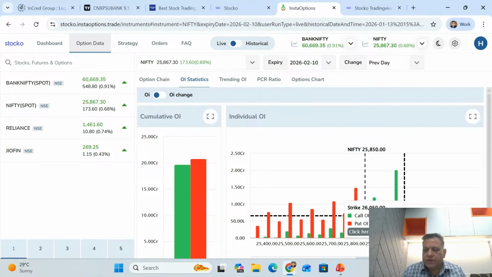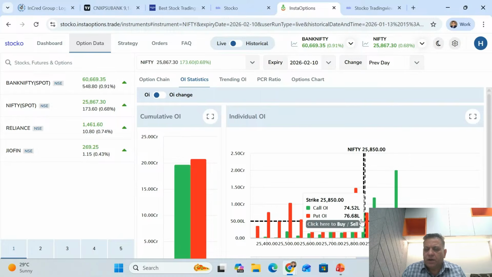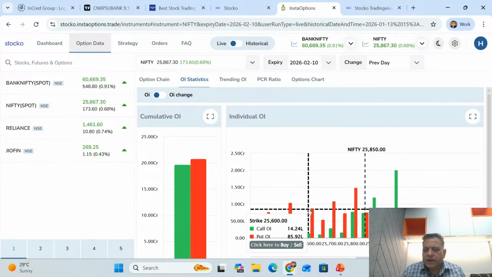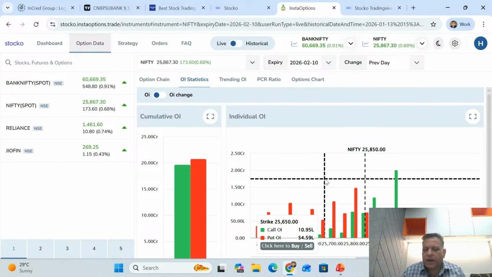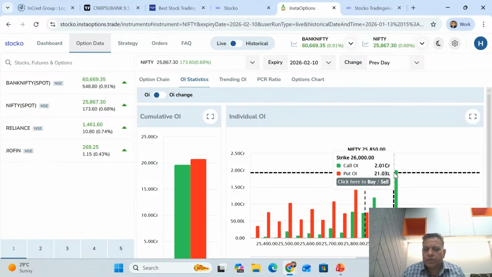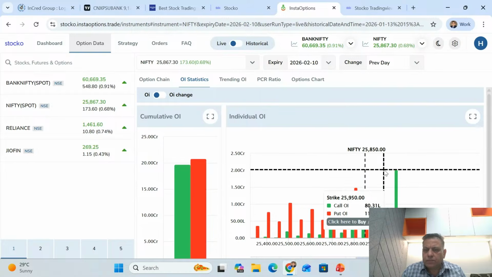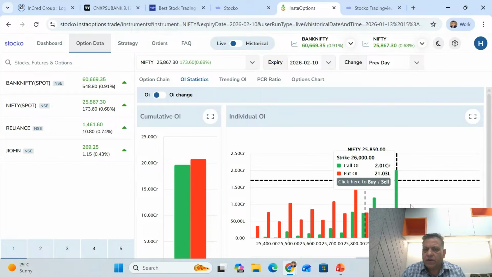And if you want to see the OI change, we are doing these sessions and preparing a plan for the next day. You can have the same in the live market, just change it to OI change. And you can see the real time changes which are happening in the options. So live OI change is also something, if you are a very active trader on an intraday basis, you should keep a watch on it. So that's how we got 26.